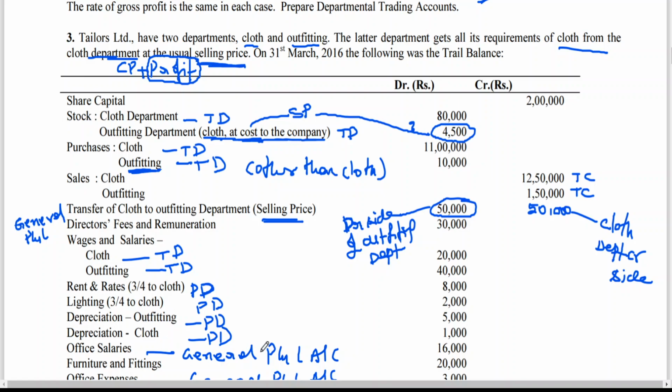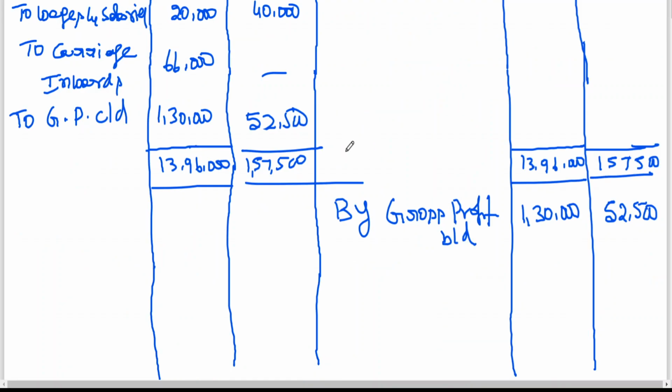Depreciation is given department wise. 3/4 of 8,000 is 6,000 to cloth, 2,000 to outfitting. Lighting 3 by 4 means 1,500 to cloth, 500 to outfitting. For these small things, writing working notes is a time wasting.